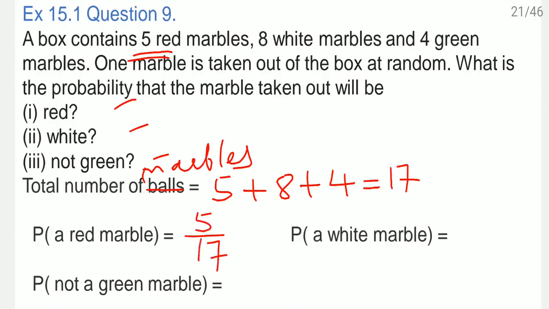Probability of the white marble. How many white are there? 8. So 8 by 17. And probability of not a green marble. So out of 17, we don't want this 4. So how many are left here? 13. So 13 by 17 is the probability.